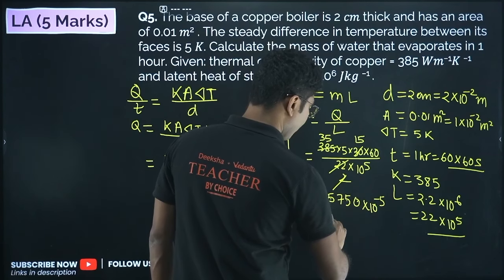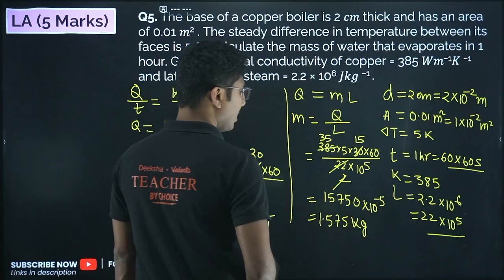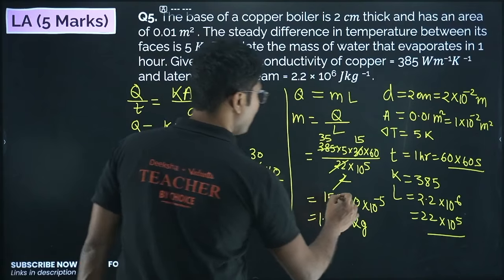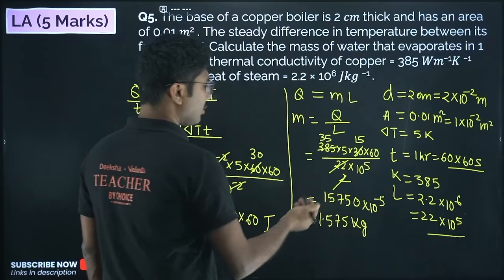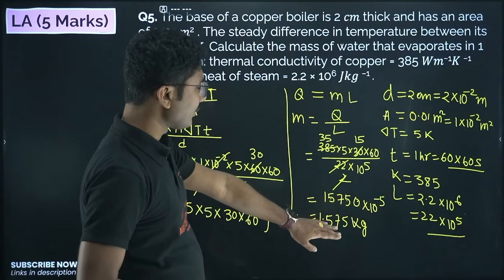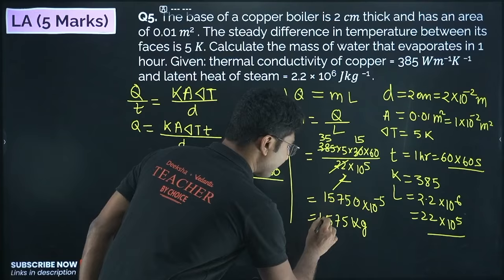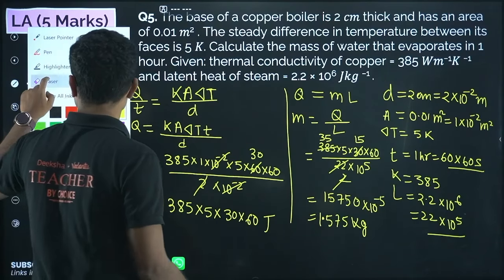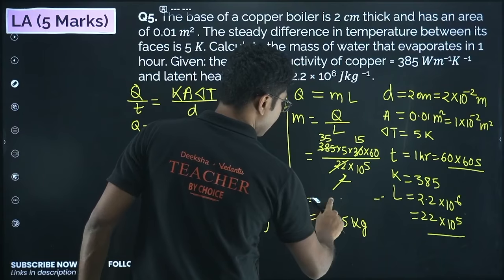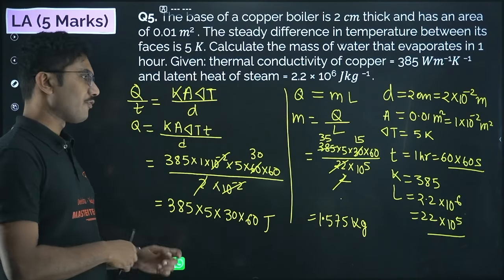Okay, it will be 1.575 kg. I think there will be one more extra zero, or one more term, but if you check it, you will get 1.575 kilograms. Okay, this will be the answer for this question. I don't think this line is correct, so let me erase it, but the final answer will be 1.575 kilograms.